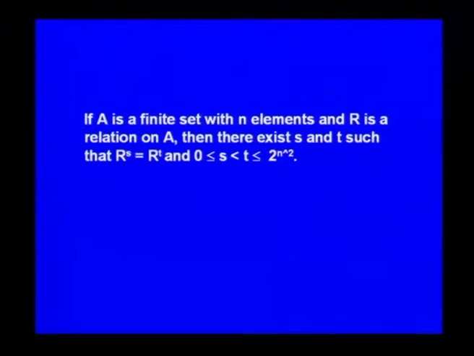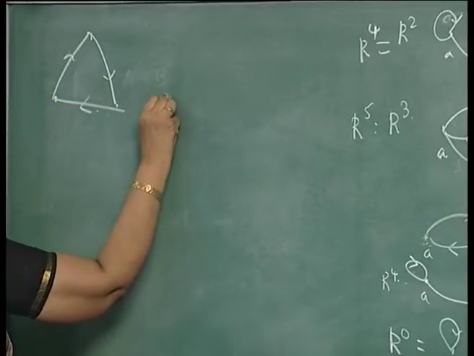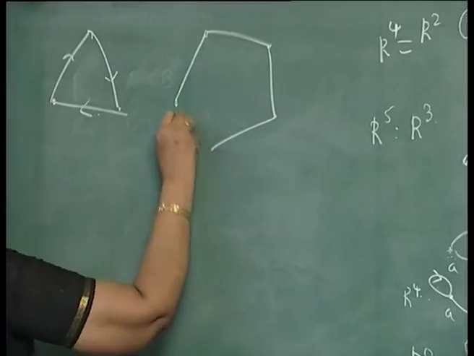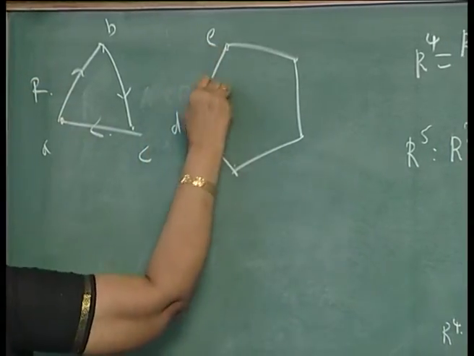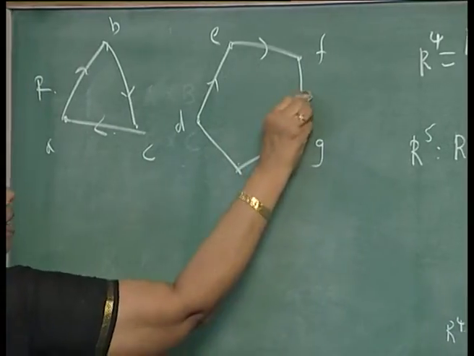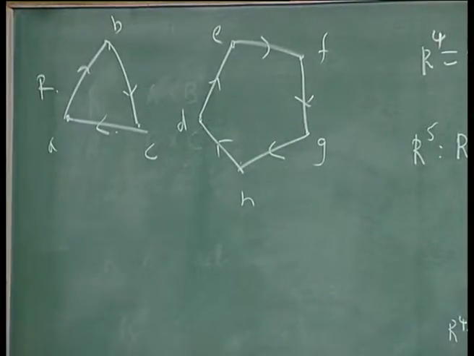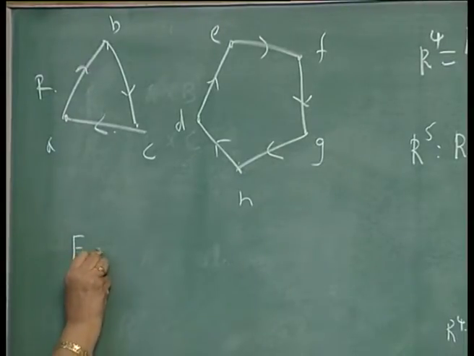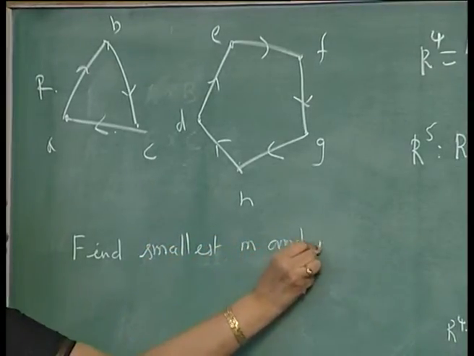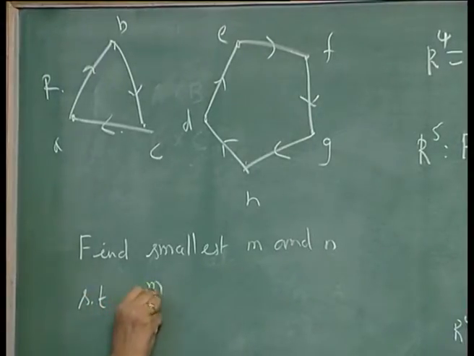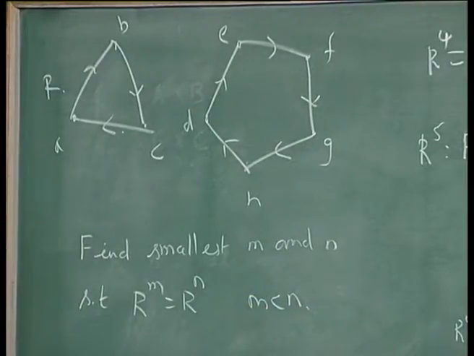Look at this relation with 8 elements A, B, C, D, E, F, G, H. A relation is represented by this R. Now find the smallest m and n such that R power m is equal to R power n, m less than n. How will you tackle this problem?